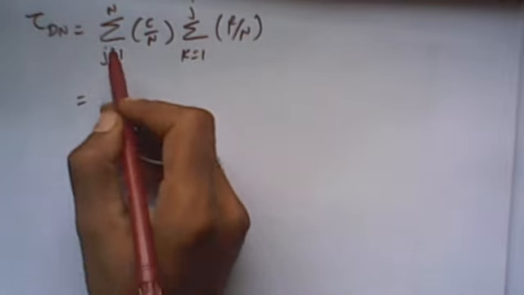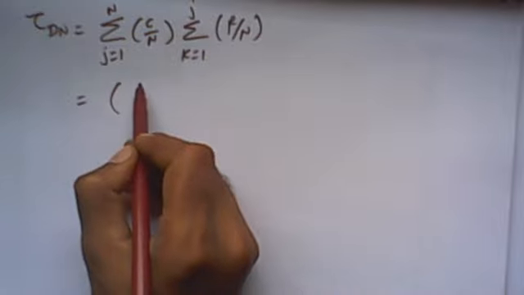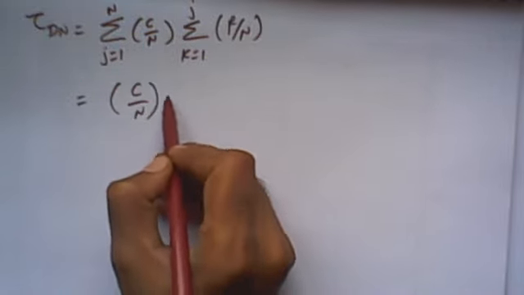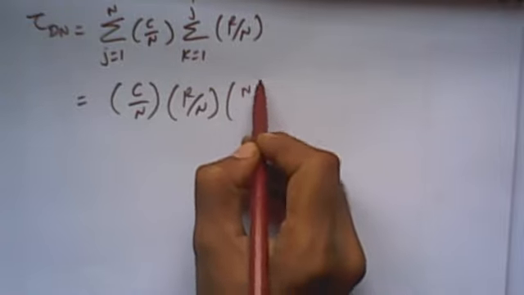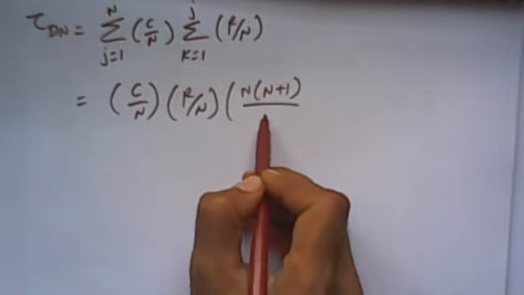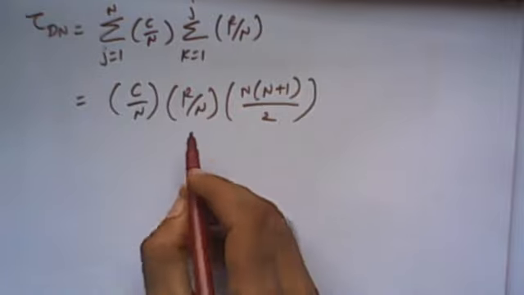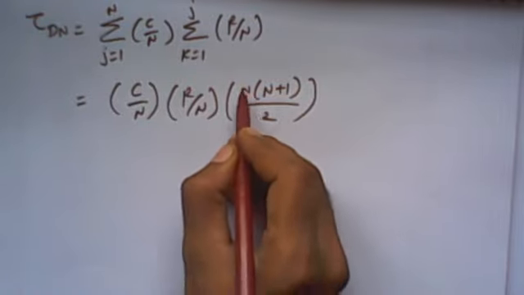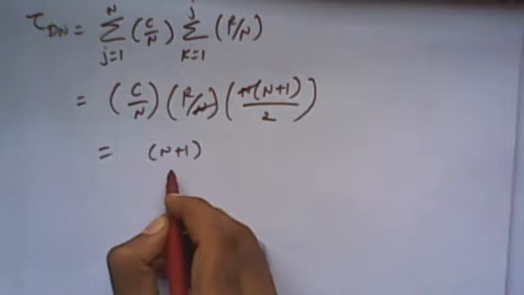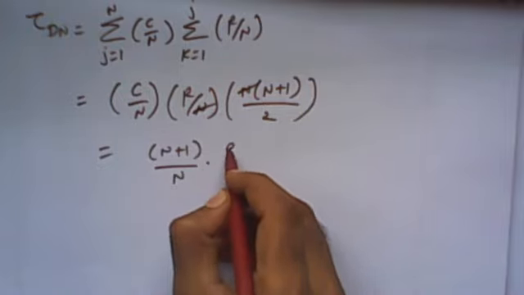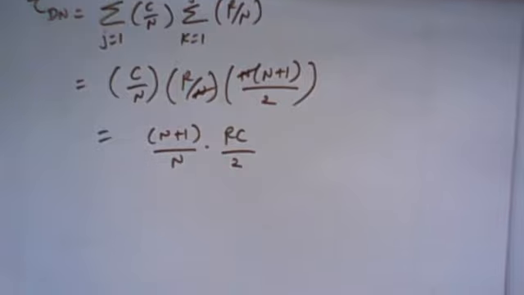And this series can be more simplified as C of n R of n into n plus 1 divided by 2, right? So the n cancels, so it is n plus 1 divided by n into RC divided by 2, right?